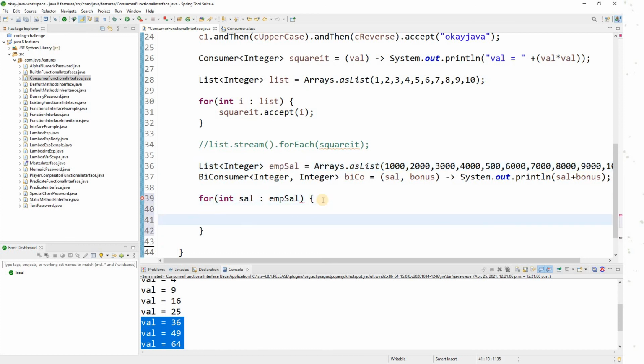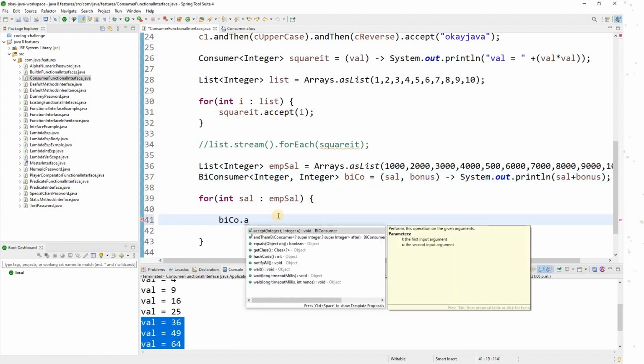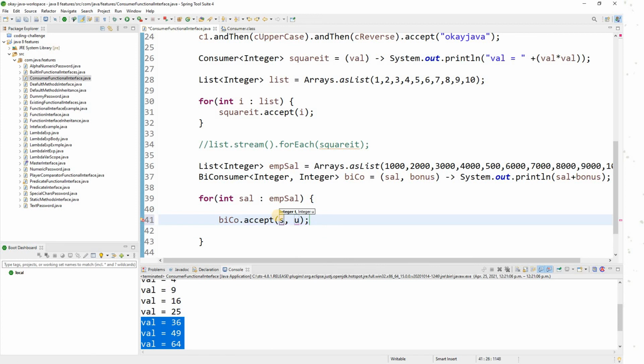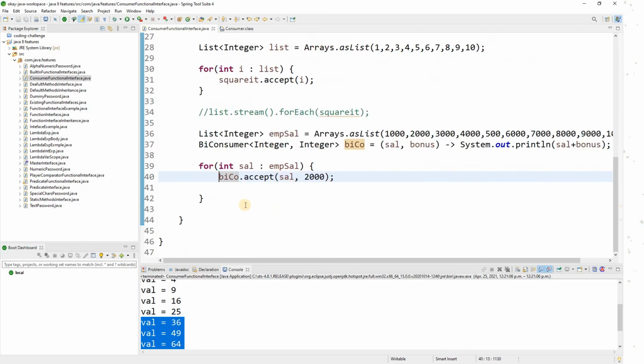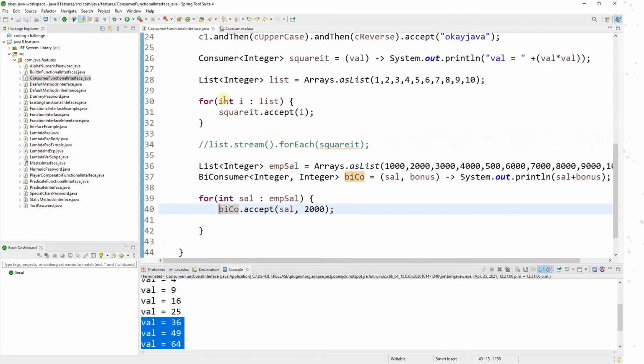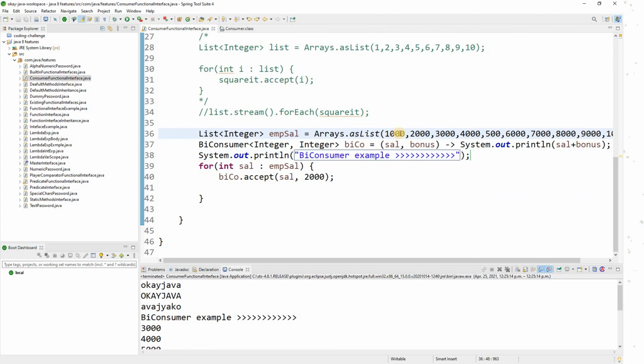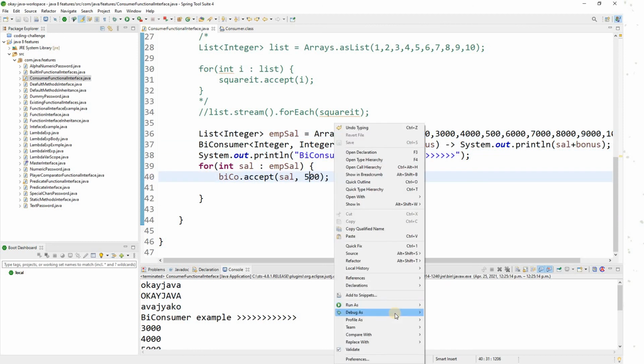Now I want to use biConsumer.accept, passing salary, and I want to give 2000 as the bonus to each employee. Let me just make it 500 only, so that we can see the difference.